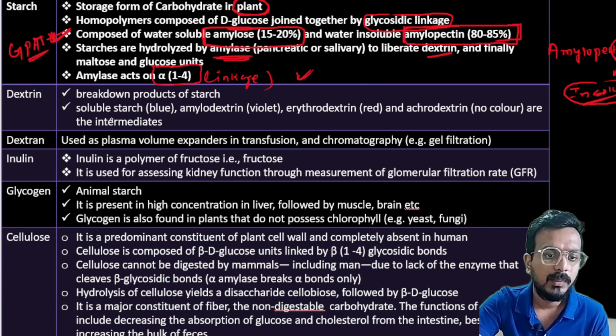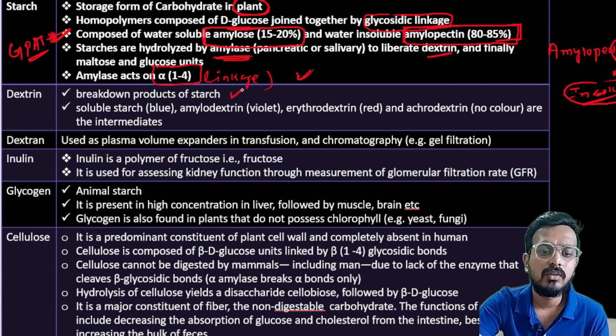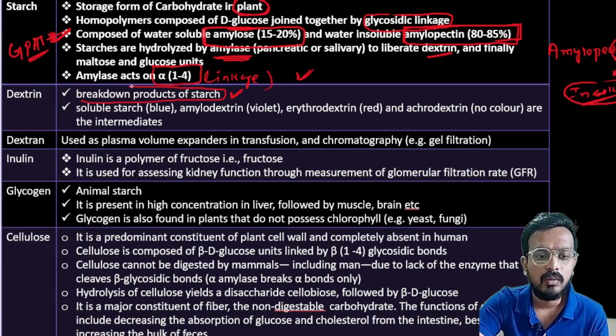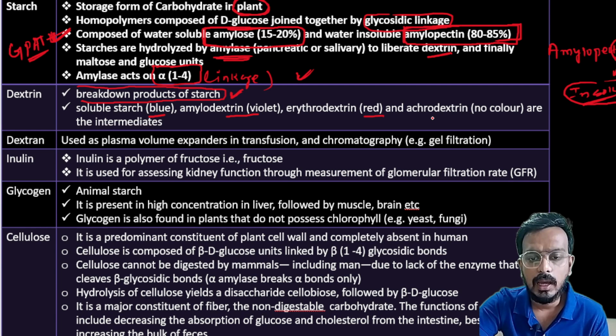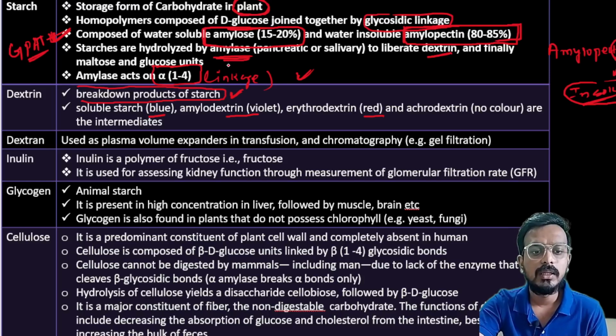Next is dextrin. Dextrin is a breakdown product of starch. Soluble starch gives a blue color, amylodextrin is violet, erythrodextrin is red, and achrodextrin gives no color. These are the intermediates of dextrin.